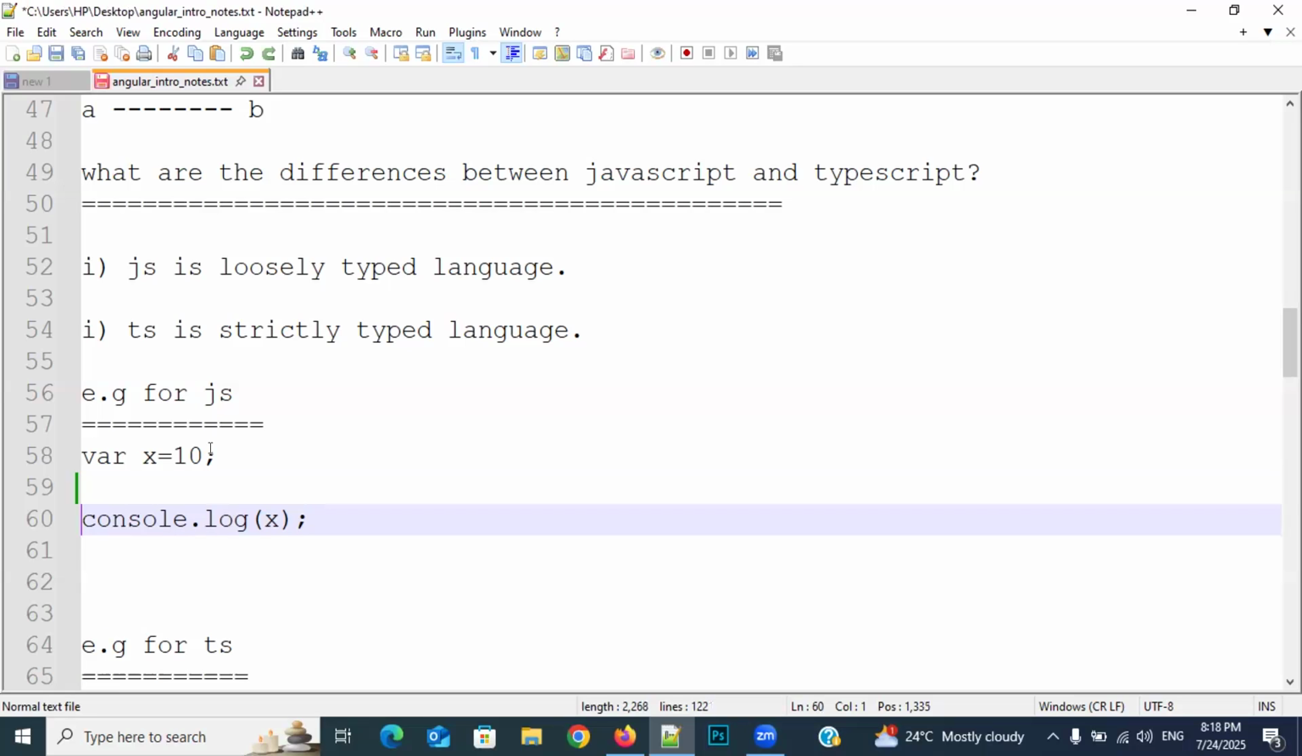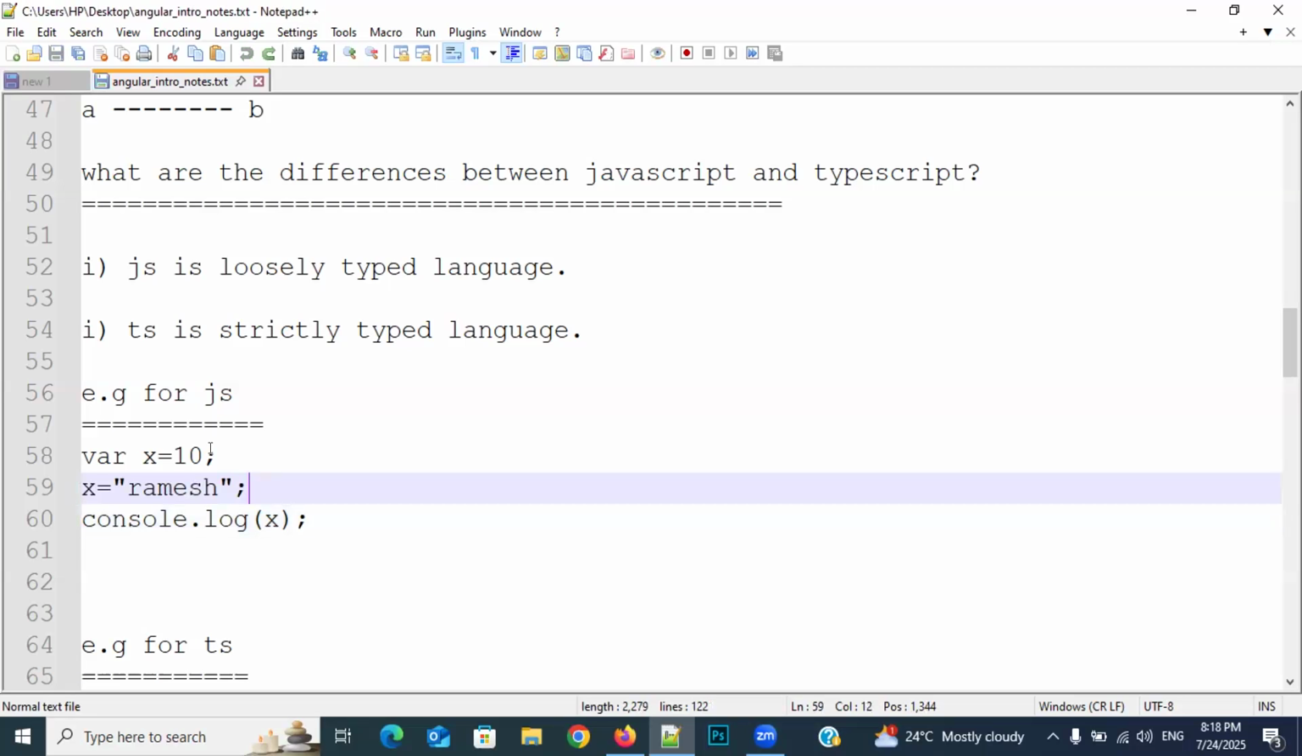And in the next line, I am reassigning it as "Ramesh". What is Ramesh? Alphabets. We must declare alphabets inside the double quotations. Okay, everybody, we must assign the alphabets inside the double quotations only. So here I am writing x equal to "Ramesh". Now tell me everybody, what is the output I will get?